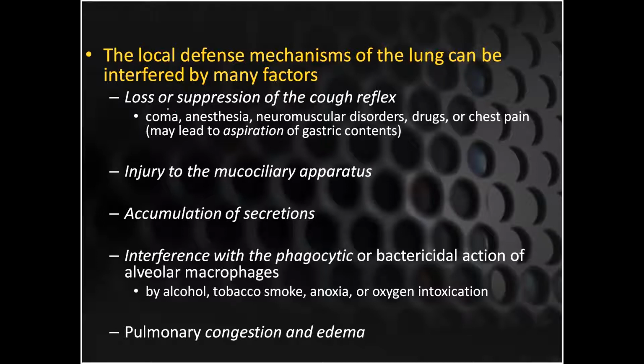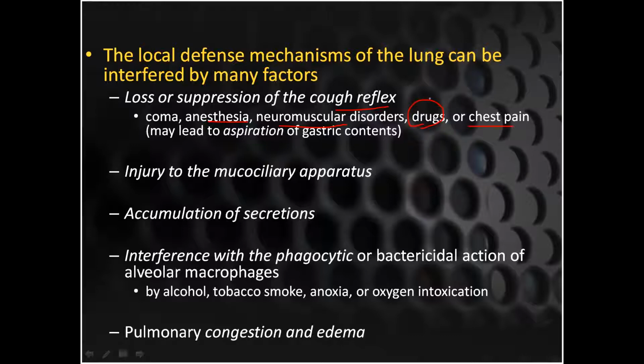Local defense mechanisms of the lungs can be impaired by many factors. There could be loss or suppression of the cough reflex, and this can occur in a comatose patient, or when the patient is under anesthesia. In any neuromuscular disorders, some drugs are also going to cause suppression of the cough reflex, or chest pain.